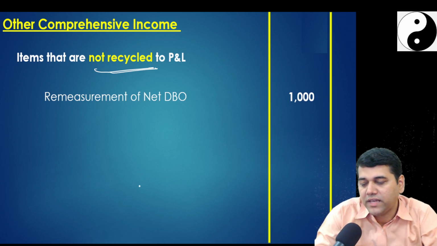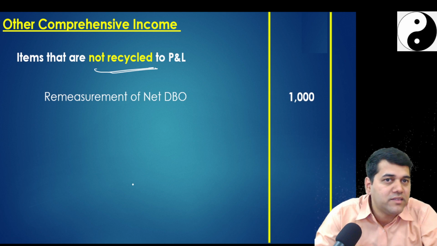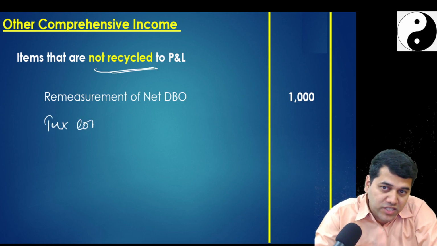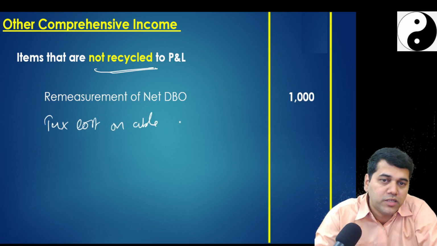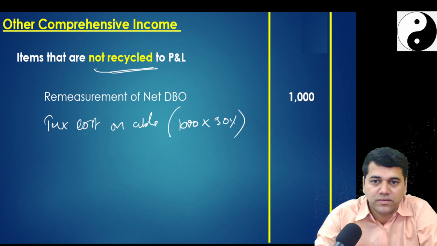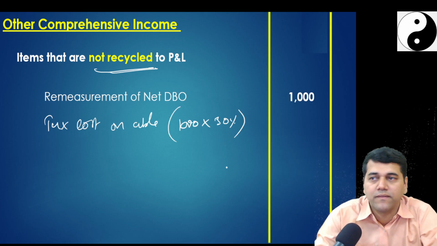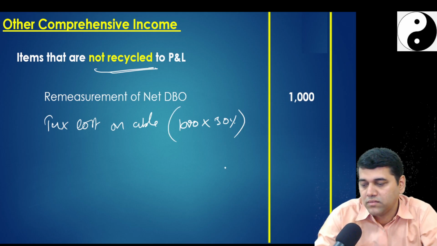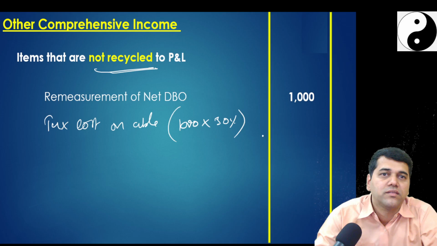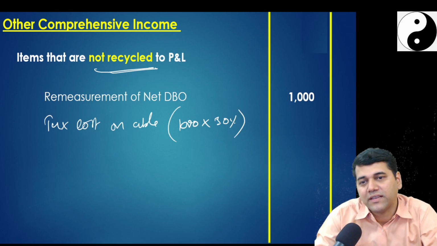1000 is a gain. Is there anything else? Tax cost on above, how much? 1000 into 30%. This is the deferred tax, plus or minus. Do you have got a deferred tax asset or deferred tax liability?